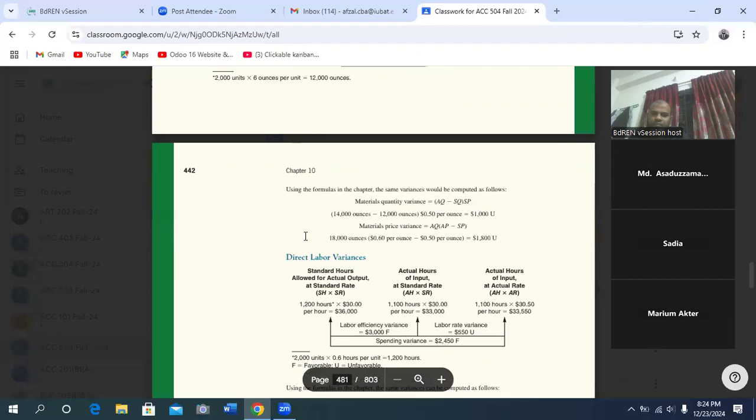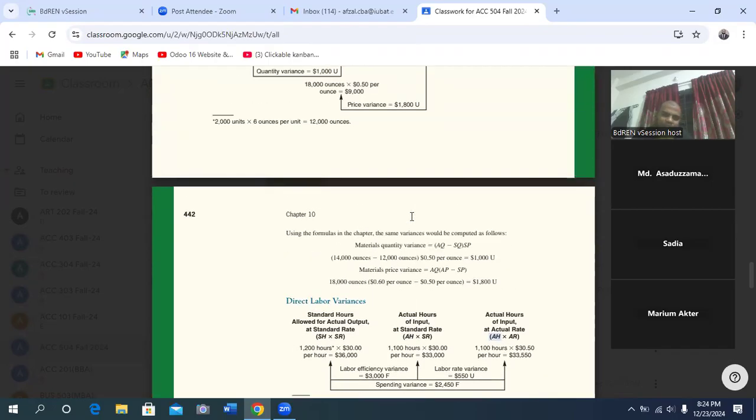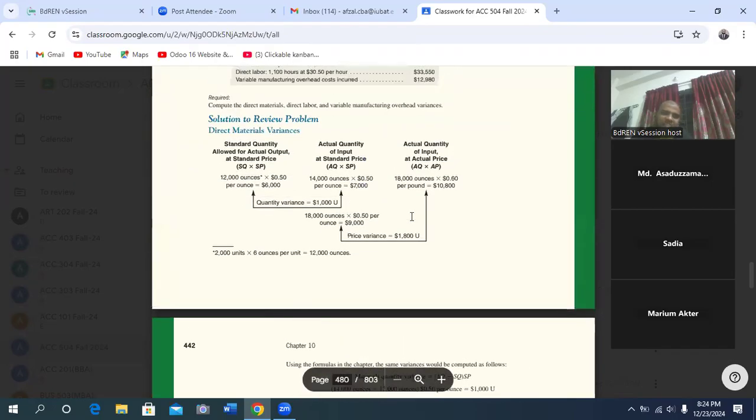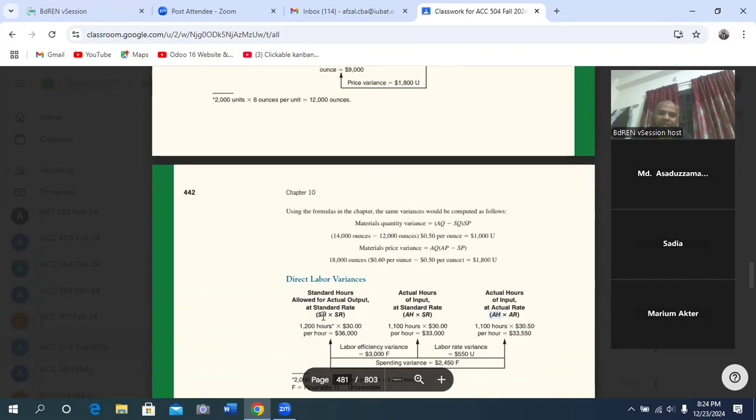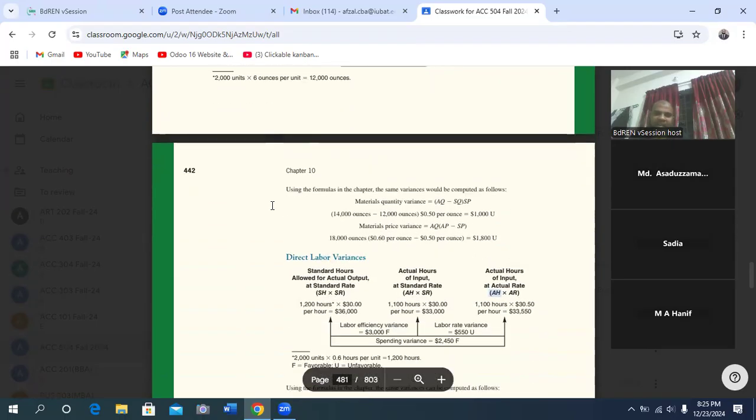For direct labor variance, you have to determine standard hour multiplied by standard rate first. The second column is actual hours multiplied by standard rate. Then the third column, actual hour multiplied by actual rate. So same as the first one, but the first one is standard quantity. Here it is standard hour, because labor is on the basis of hour.